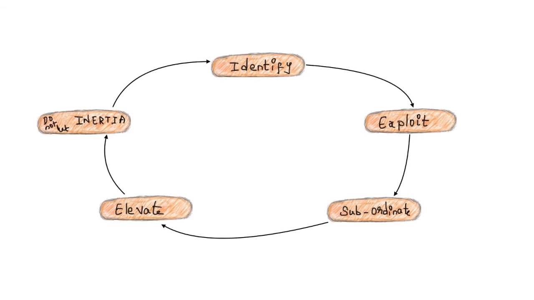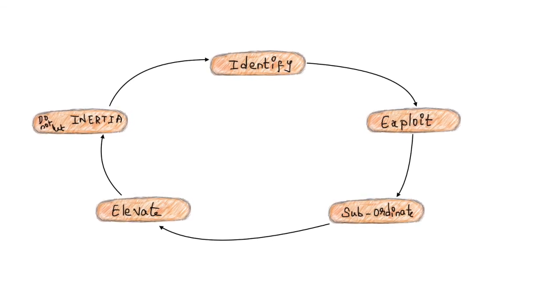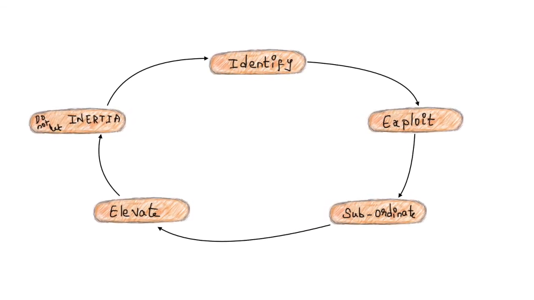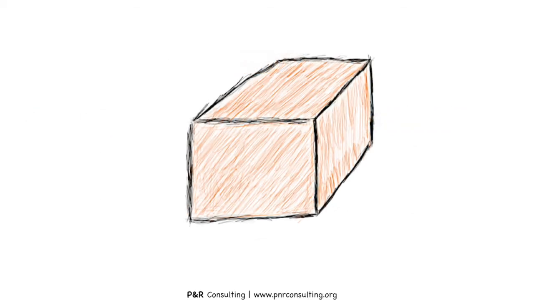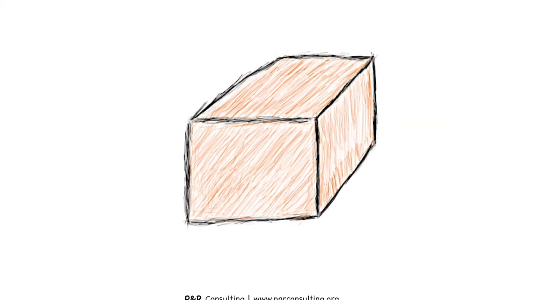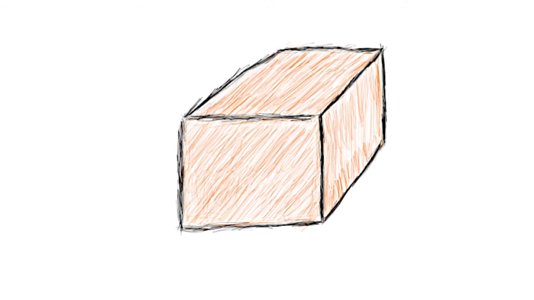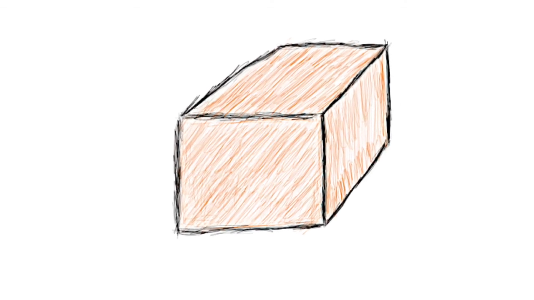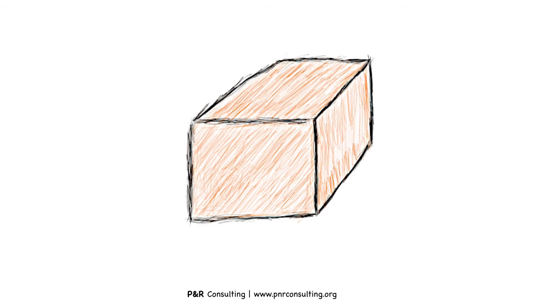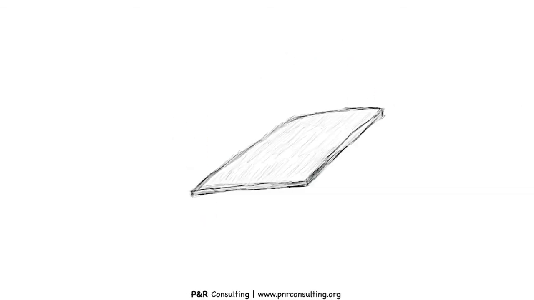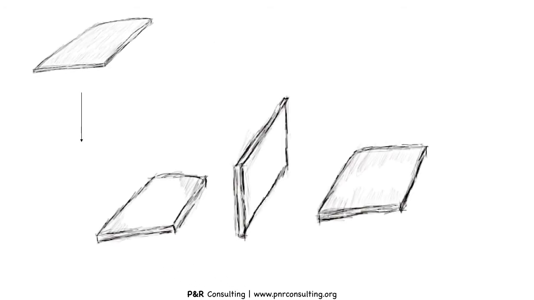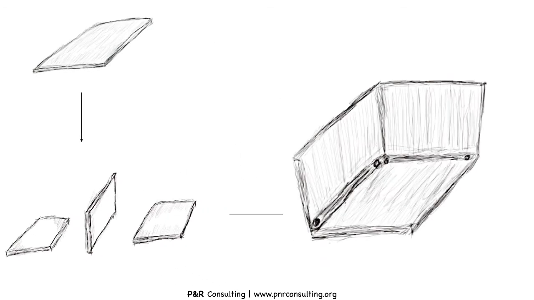Let us quickly apply the 5-step focusing process to understand it better in a simple business situation. Suppose that we need to manufacture cubicle boxes of a certain size. The process involved in making this particular metal cube is as follows: getting the raw material, cutting the raw material as per the requirement, assembling the cut pieces to produce a cube, painting the cube as per the required color or specifications.